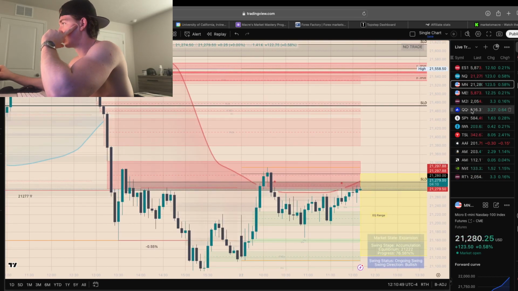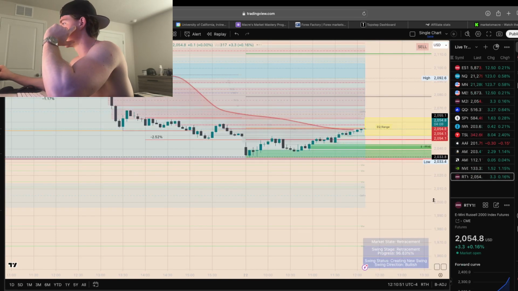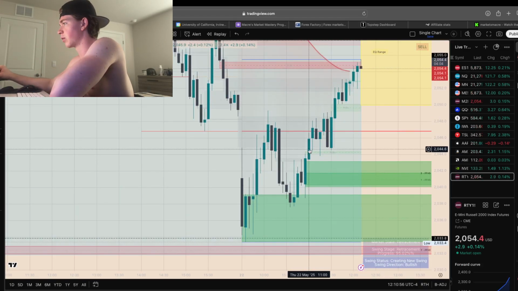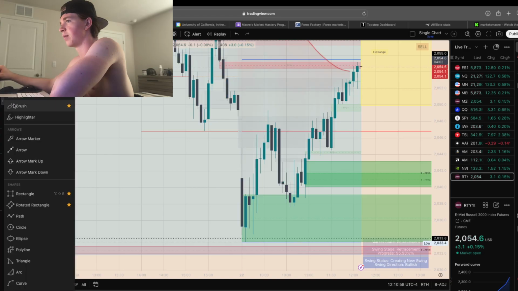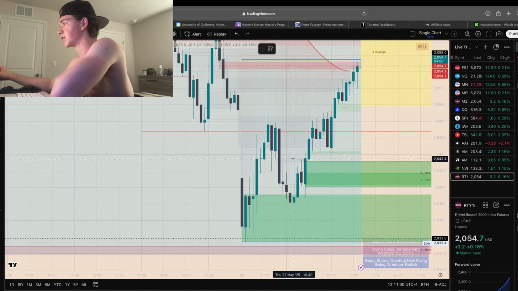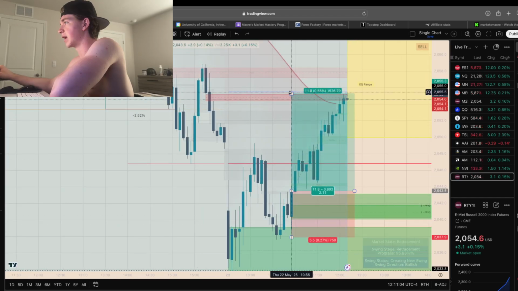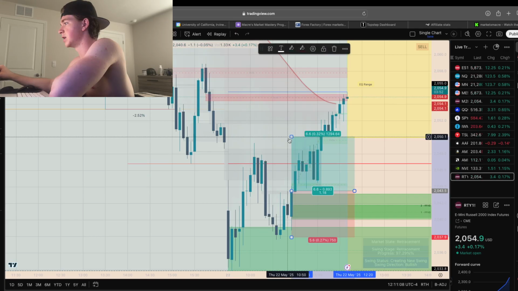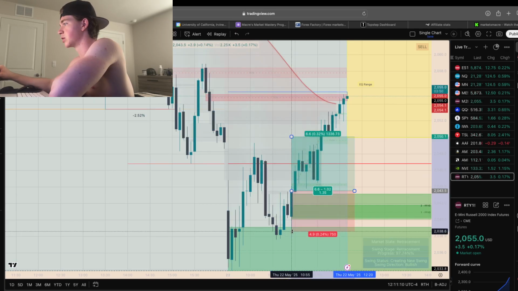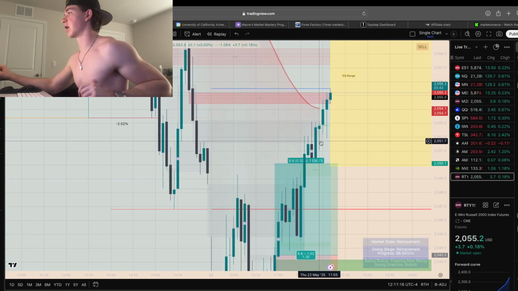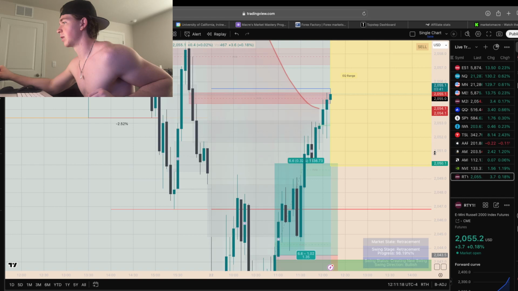Going back to M2K, RTY, whichever you took it on. Here is our entry right here on the 5-minute pointer break validation of our first fair value gaps. Stops underneath the order block, and then taking profit at EQ, which EQ is like a moving thing. Our original take profit was this EQ range here. Stops moving to, there's your order block, and then we pulled up into the trend EQ just now, a little bit ago. So if you had left runners, that would be a great place to take profit.